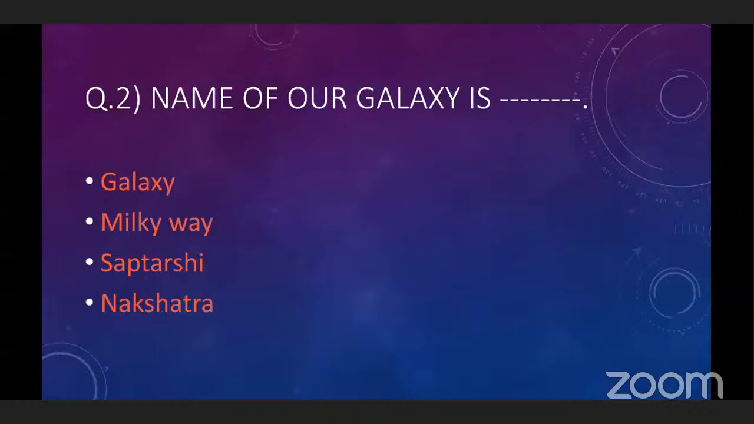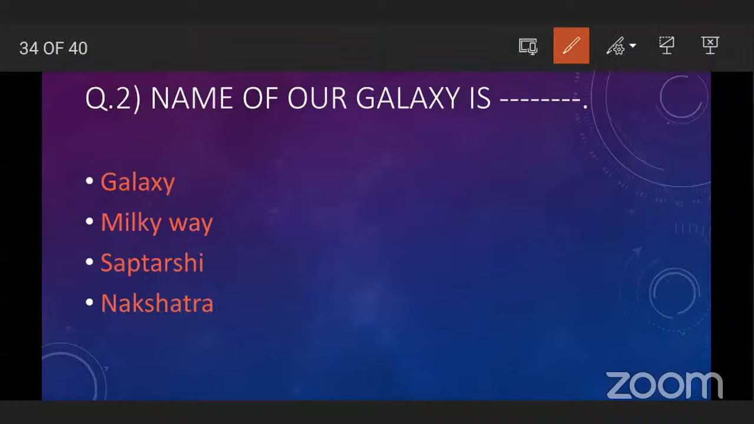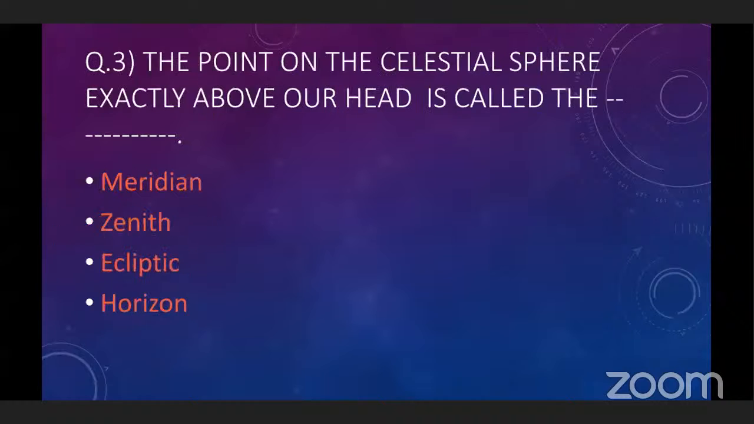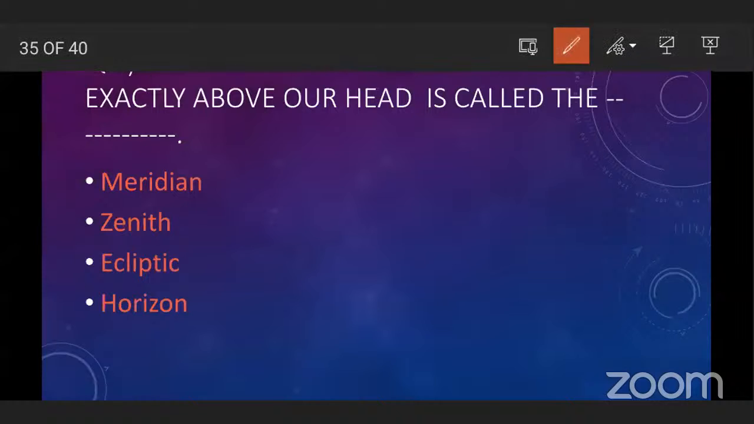Now next question. The name of our galaxy is Milky Way. Second option is correct. Our solar system is in the Milky Way galaxy. Next question. The point on the celestial sphere exactly above our head is called the dash. Zenith. Very good. Second option, zenith.